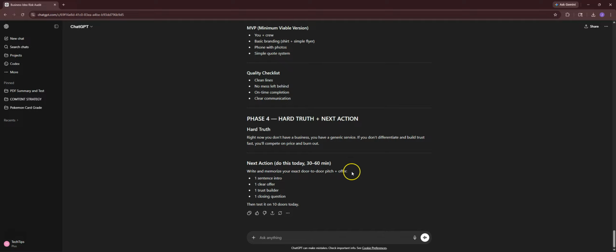And then finally, you can see here the next action, and you can keep up in this prompt with ChatGPT to see, as you upgrade your business or edit it, tell it what you're doing, and it'll help you build it appropriately, as long as you answer the questions that I mentioned earlier in the intake as descriptively as possible. So that's about it. That's how simple it is to use this prompt and basically get a super in-depth analysis of your business idea and whether it is even feasible and what you can do to fix it.